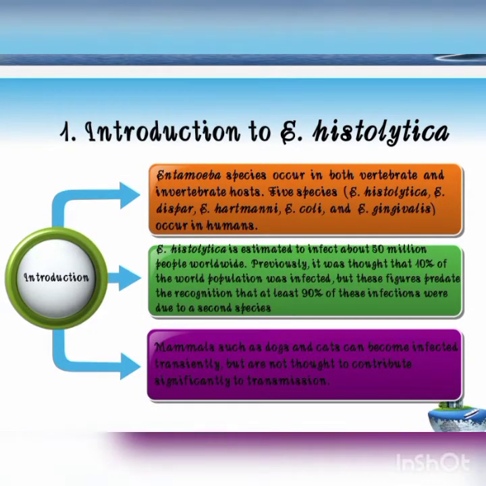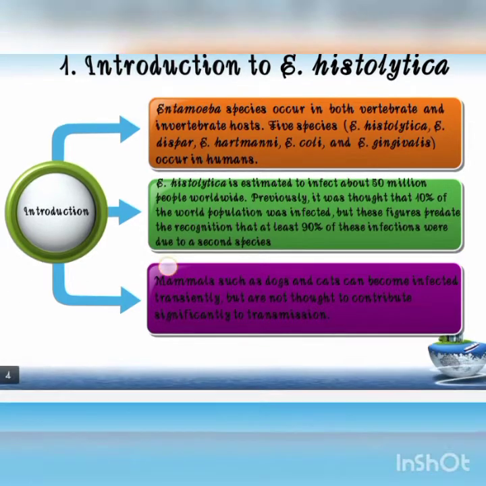There are also non-pathogenic forms like E. gingivalis, E. coli, E. nana, I. butschlii and D. fragilis. But E. gingivalis is non-pathogenic, present in the mouth. Others are intestinal amoebae. So let us see the introduction.